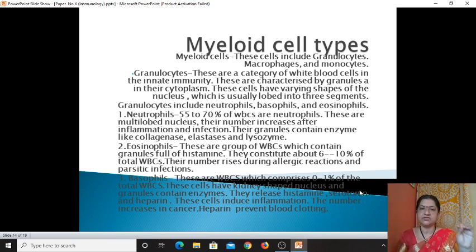And heparin, which is produced by this particular type of cell, prevents blood clotting. So the significance of heparin is preventing blood clotting. This is one significance of the basophil. So these are the myeloid cell types.